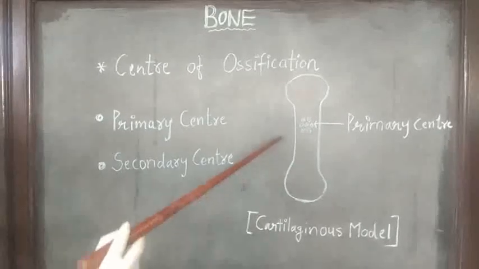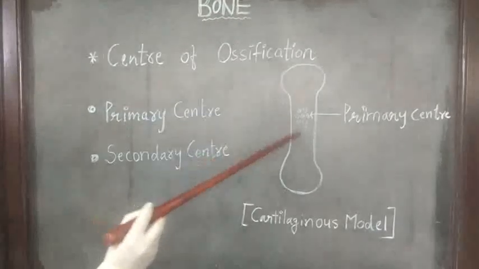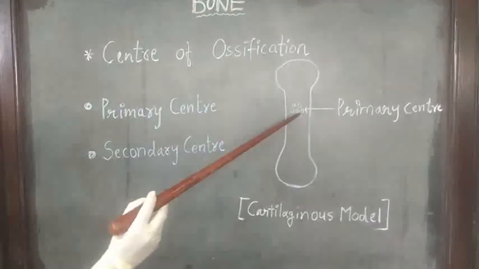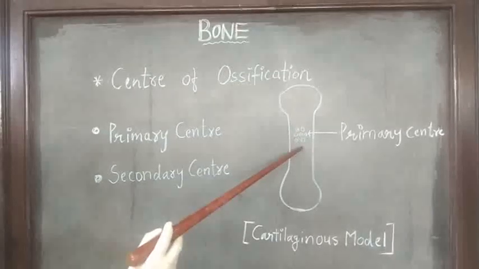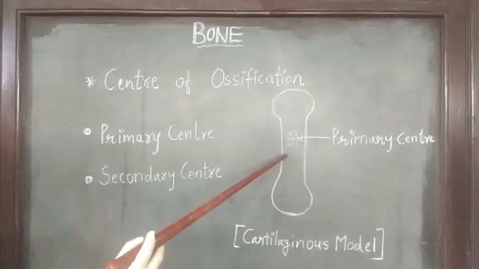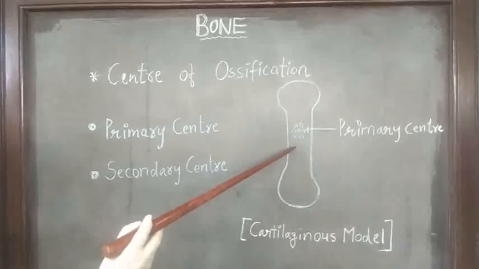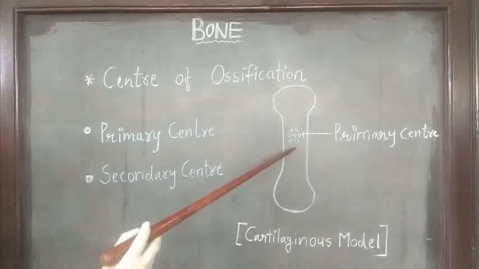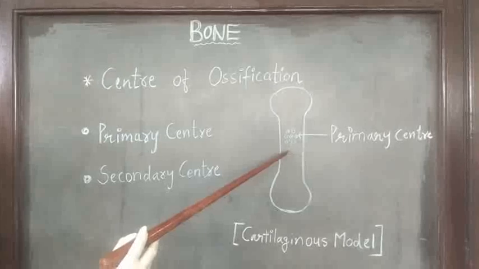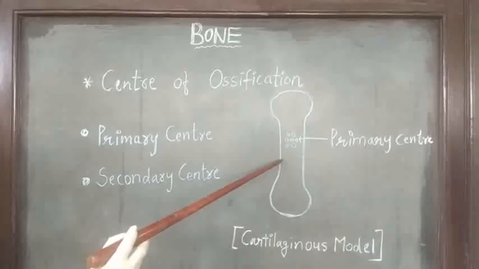Ossification involves differentiation of osteoblasts which secrete characteristic intercellular substance including collagen fibers, and then calcification takes place within this intercellular substance by depositing calcium phosphate salts. So this entire process is called ossification.